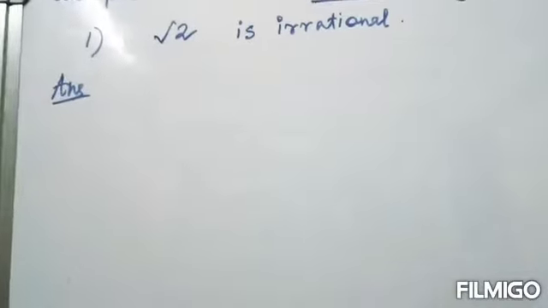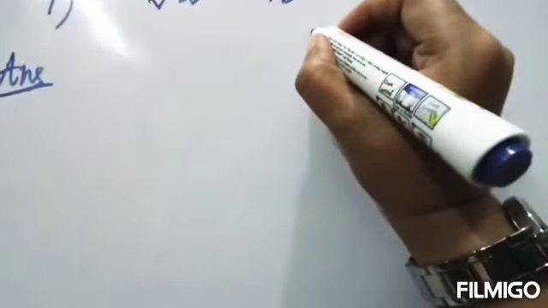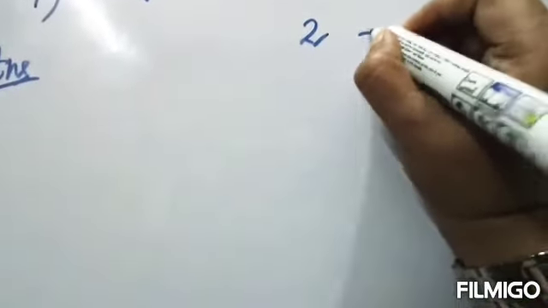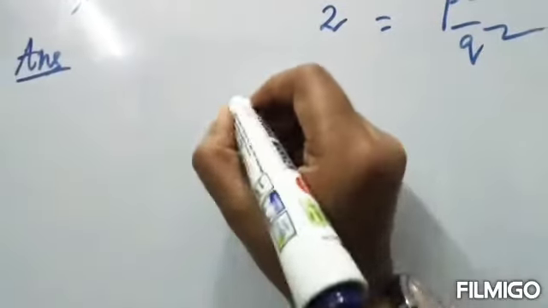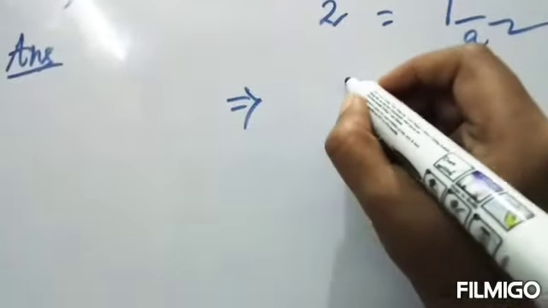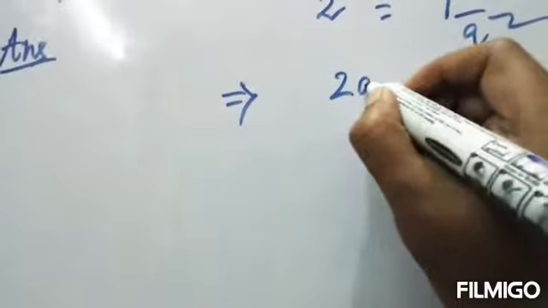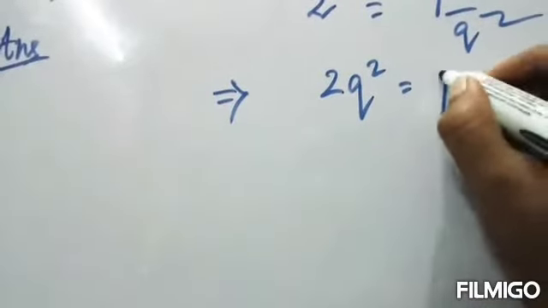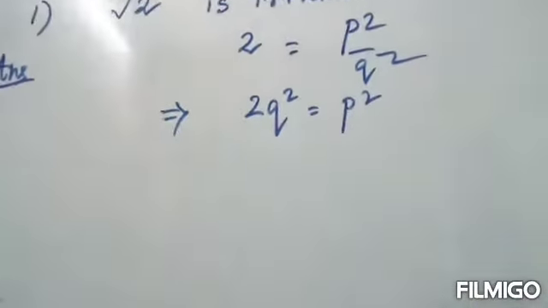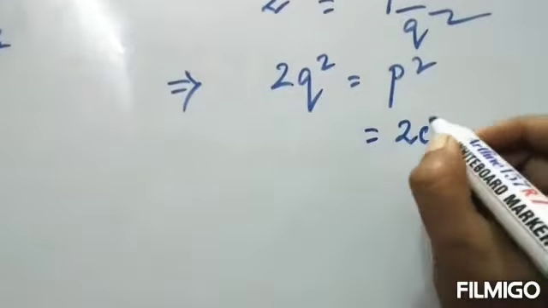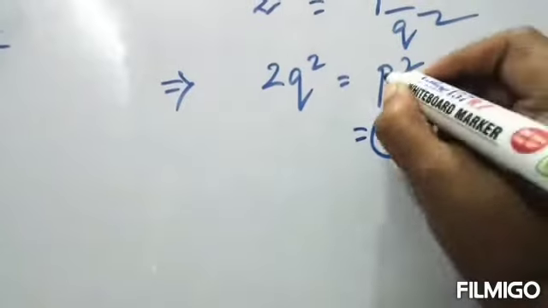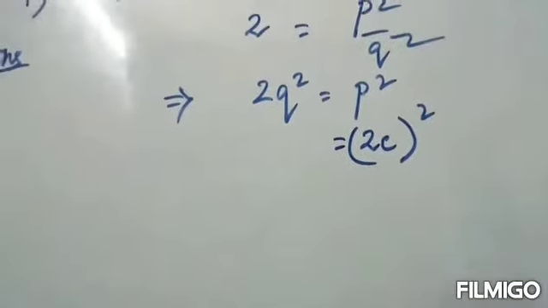So where was I? 2 is equal to p square by q square, or 2q square is equal to p square. So what did I tell? Instead of p square, I'll be writing over here now 2c whole square. Instead of p, I have just written 2c.